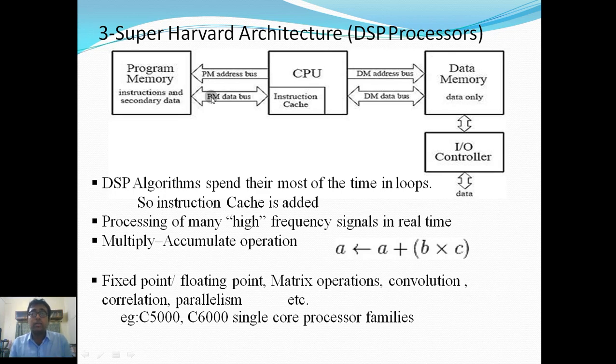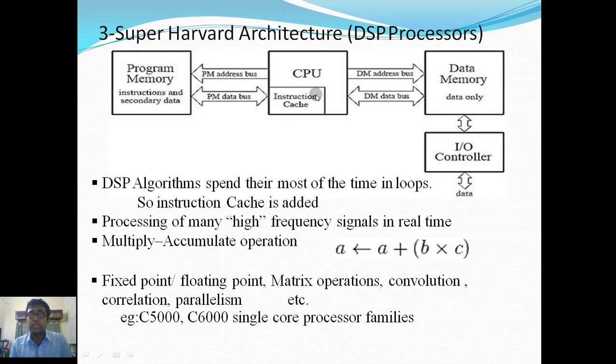Suppose this instruction cache can store the first 4 programming instructions. Now as the first programming instruction has been executed, the 5th programming instruction that needs to be fetched and executed will automatically go through this PM database and be stored in the 4th register.